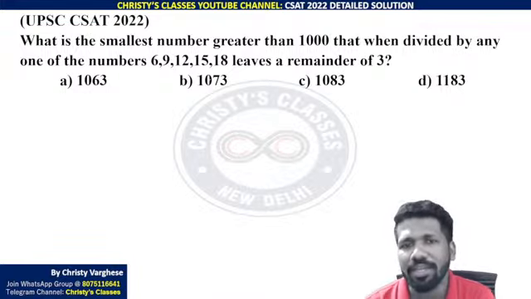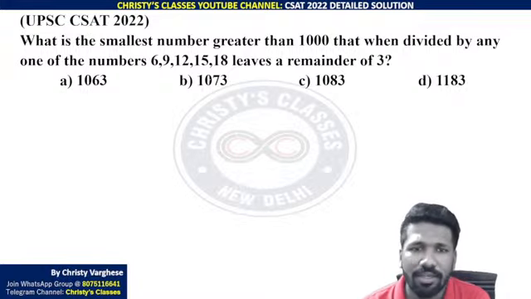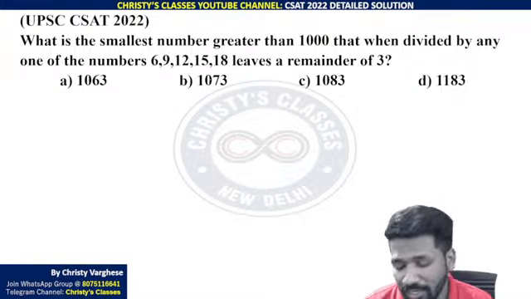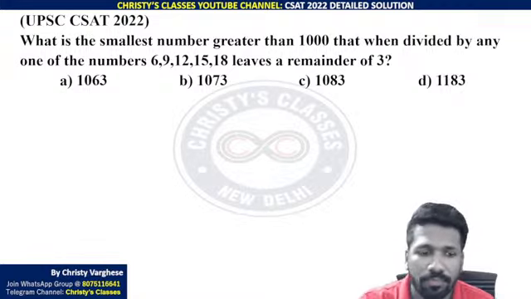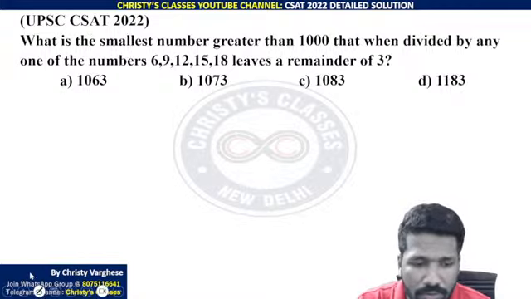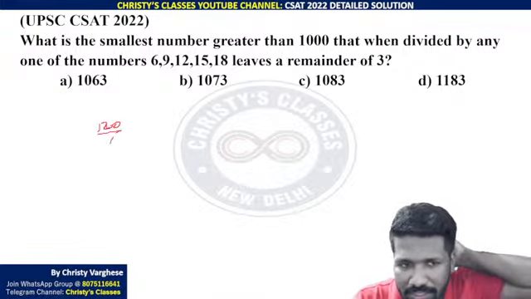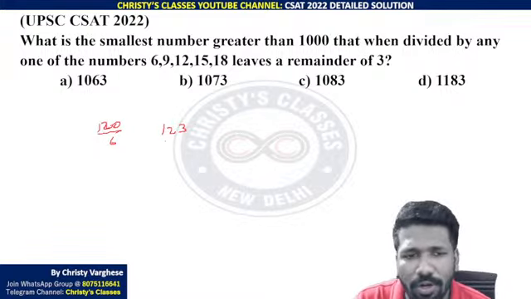Now there is a remainder 3. But if you remove that remainder 3, the remaining number should be a multiple of 6, 9, 12, 15, 18. For example, 120 is divisible by 6, but 123 is not divisible by 6; you will get a remainder 3.